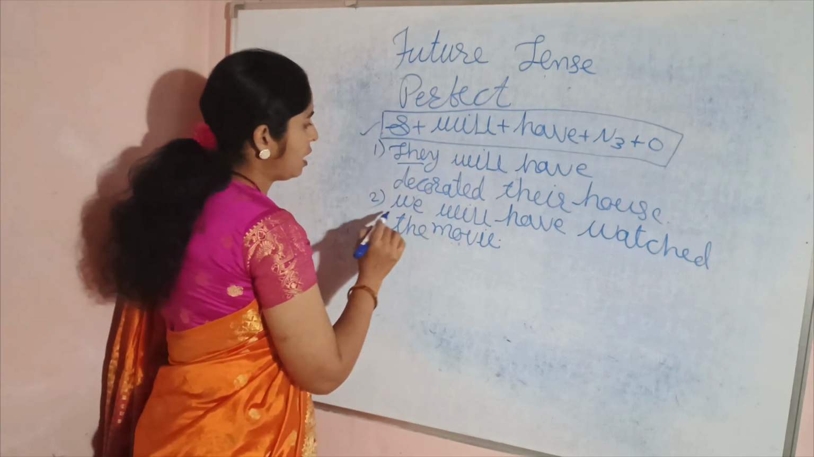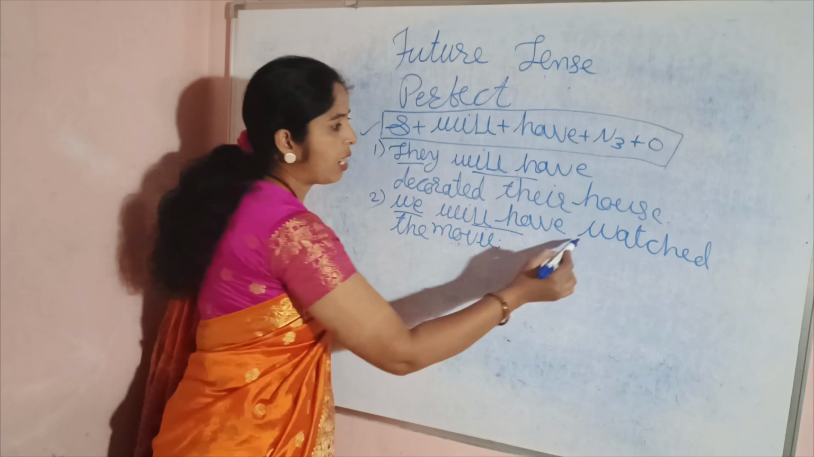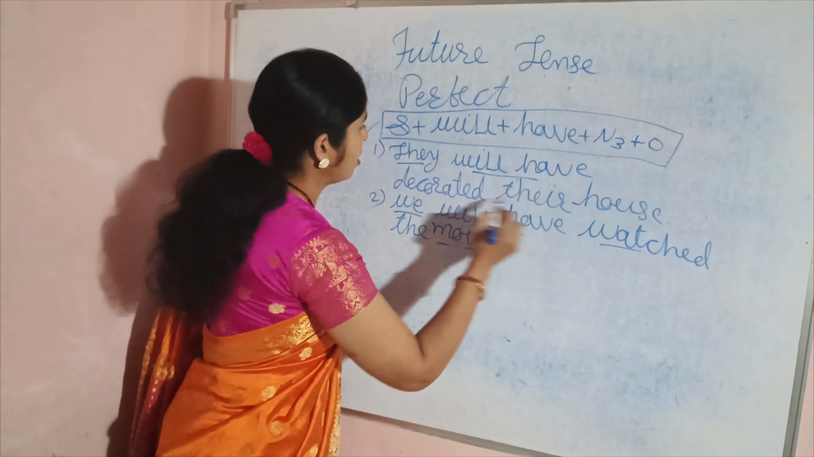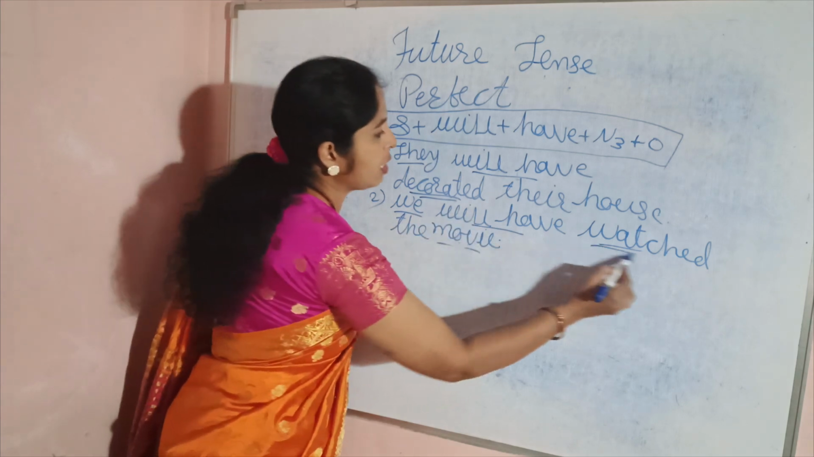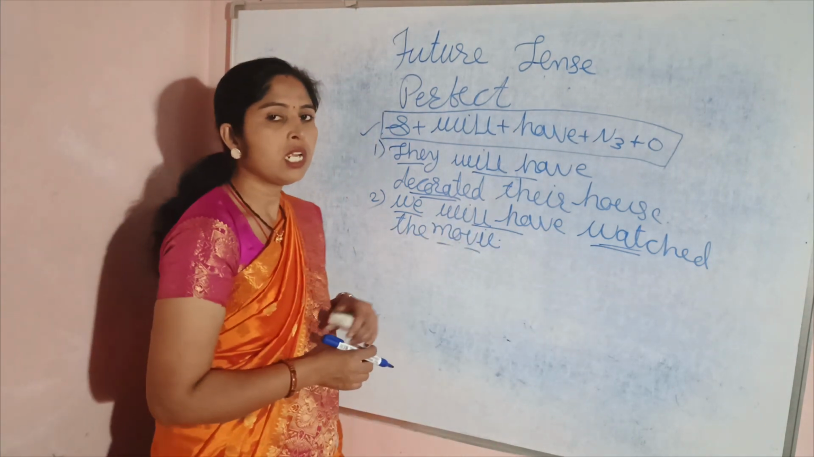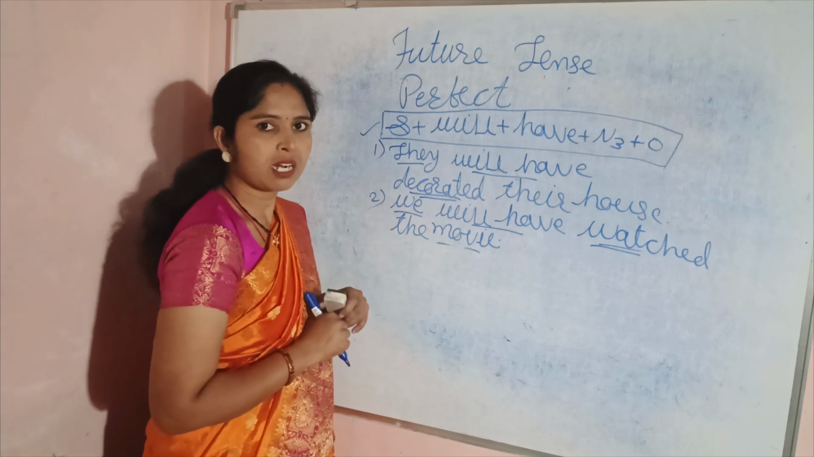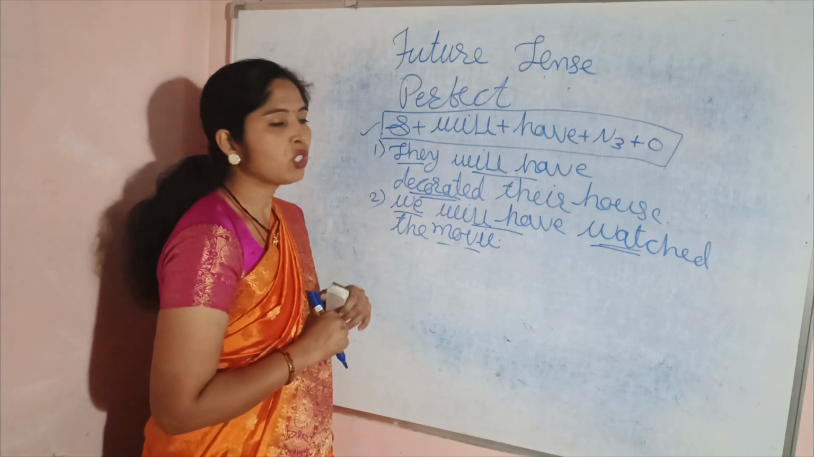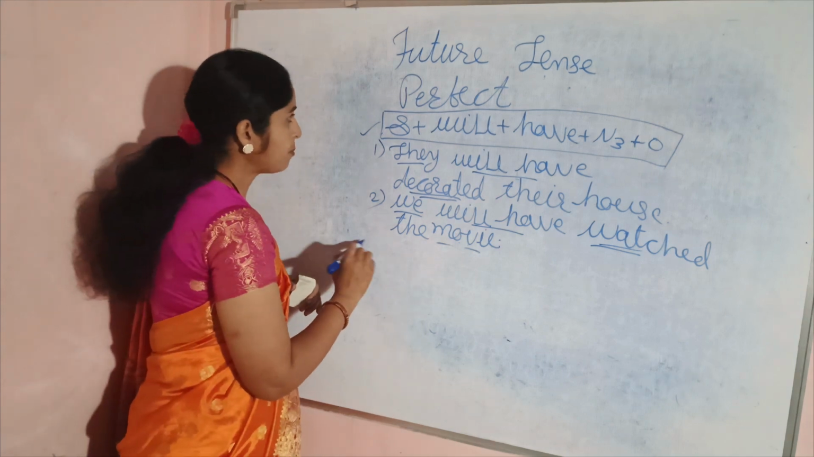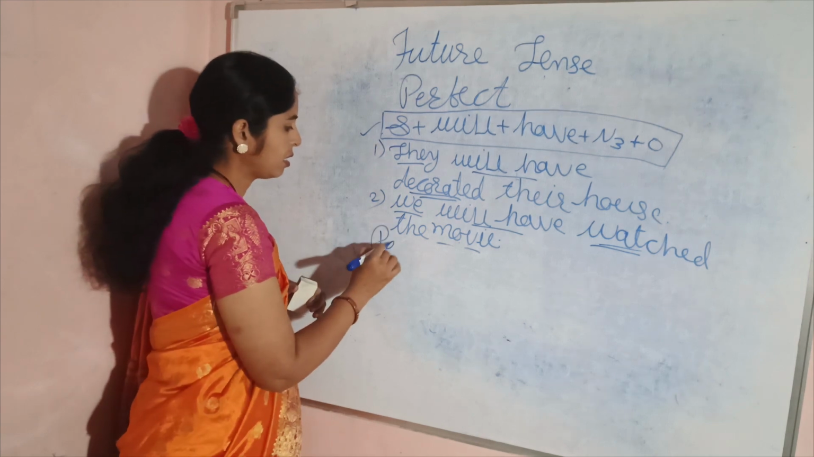Now see, they and we are the subjects. Will have is the helping verb, and we use V3 here. Why? Because it is a perfect tense, and in each perfect tense it is necessary to write the third form of the main verb. That's why we write the third form of the main verb in the future perfect tense also. Now let's see some sentences related to the future perfect continuous tense.